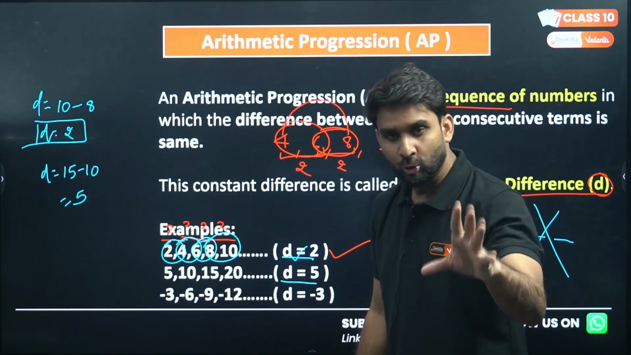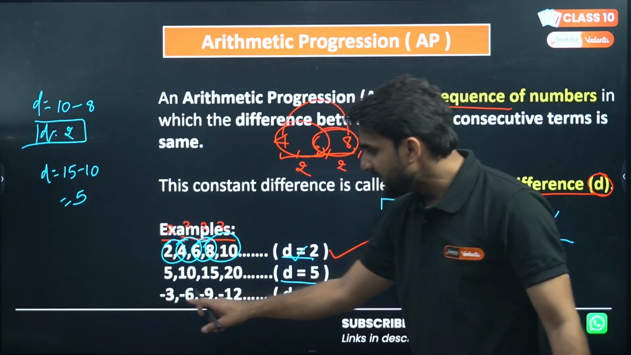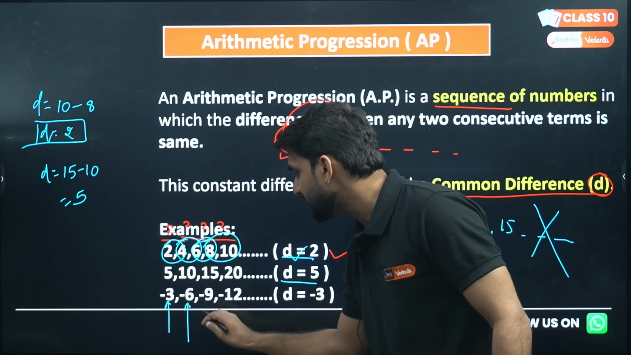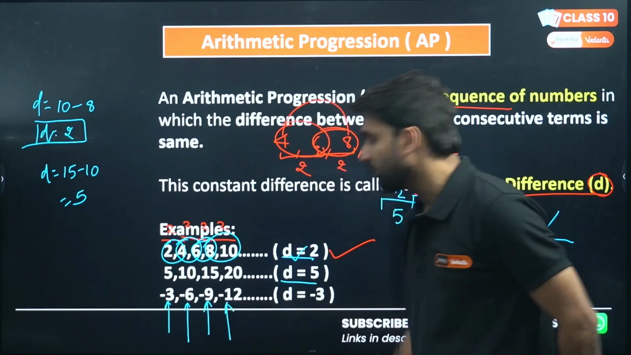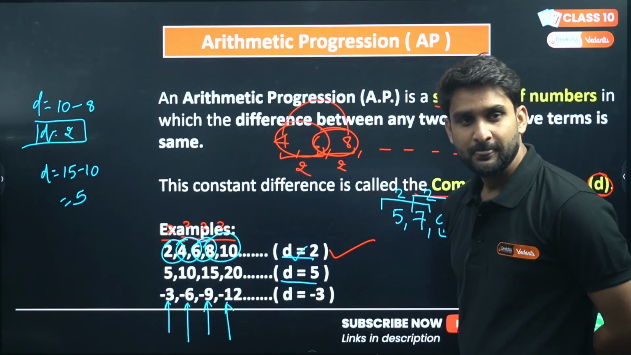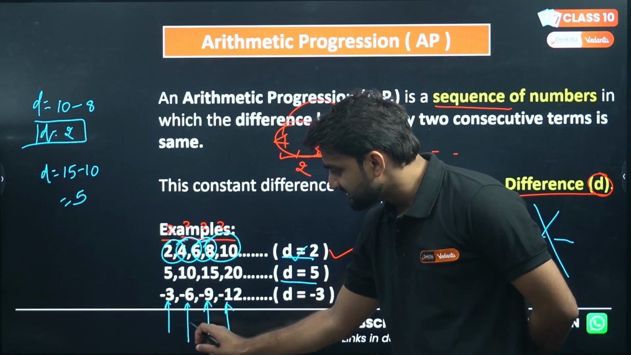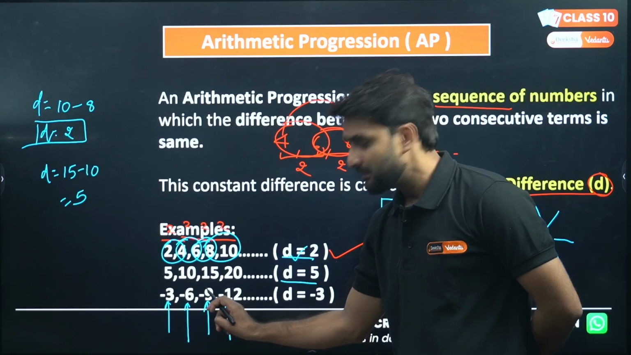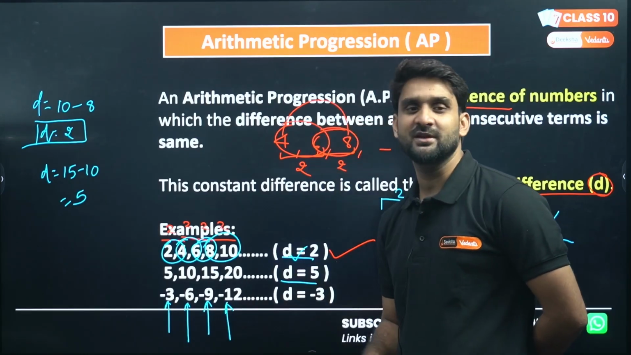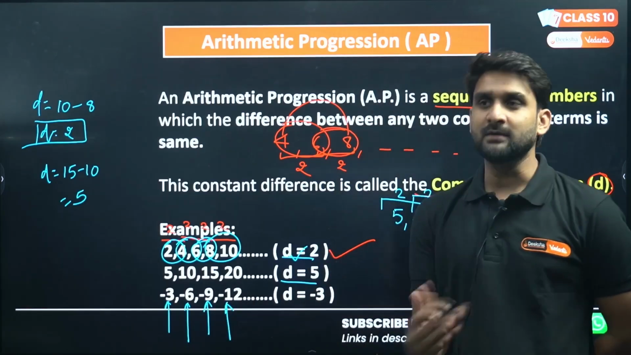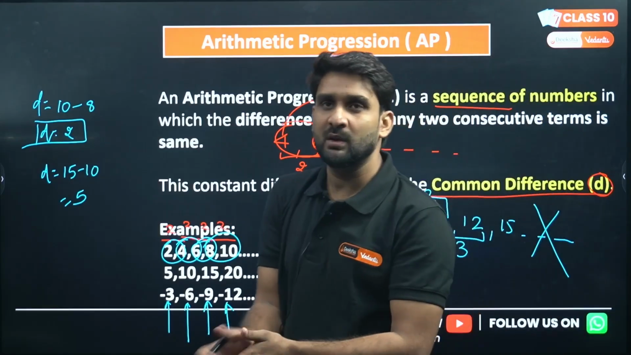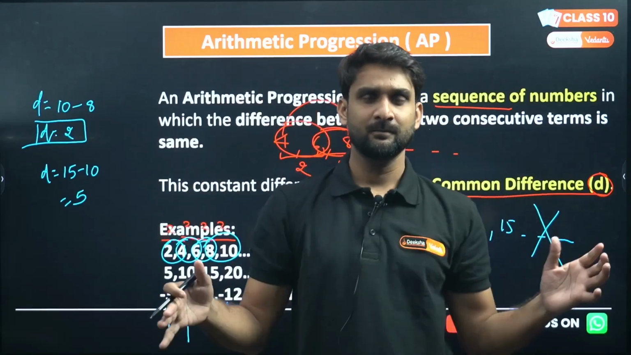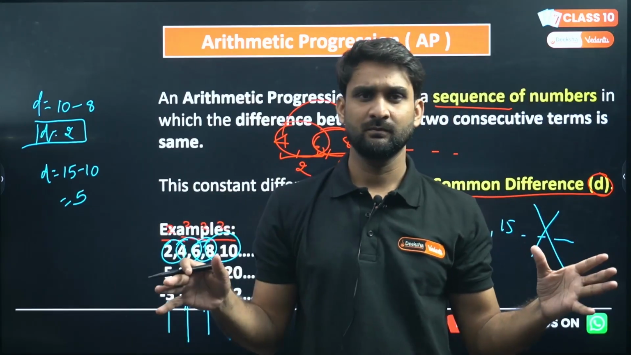If the AP is given in this manner, this will be the first term, this is called the second term, this is called the third term, and this is called the fourth term, and so on. For this term, this is the succeeding value. For minus 6, minus 9 is the succeeding value. For minus 9, minus 12 is the succeeding value. Don't look at the sign. Negative and positive signs never decide which is succeeding and which is preceding value. It doesn't matter if a negative sign is there.